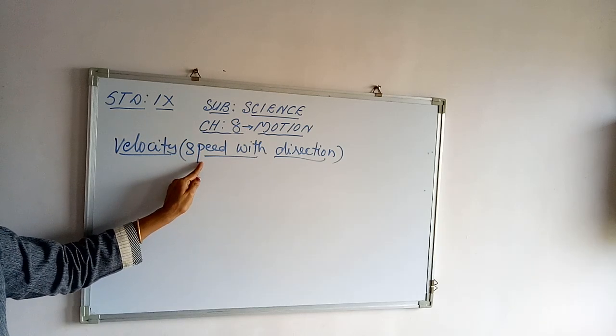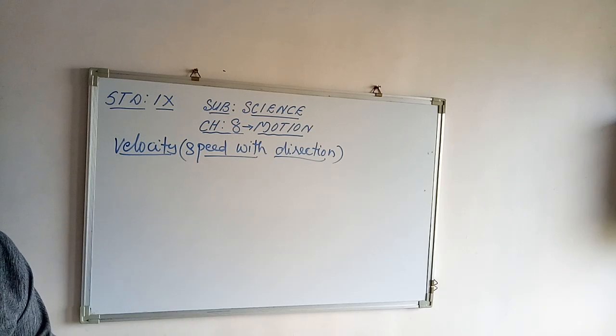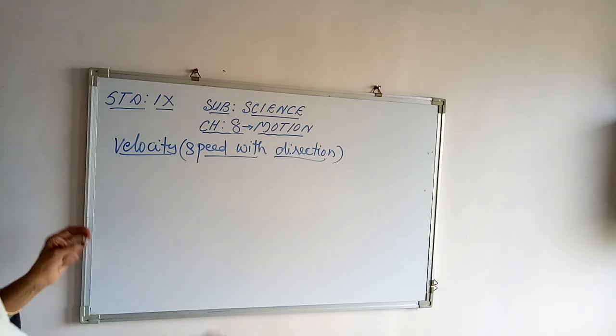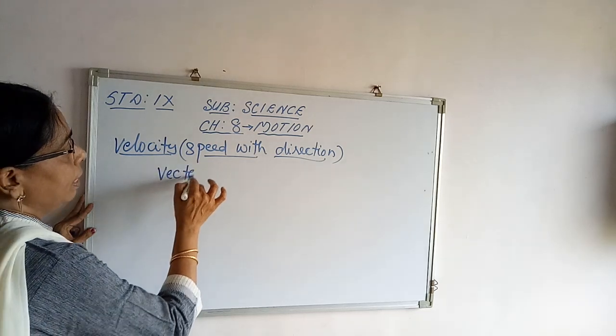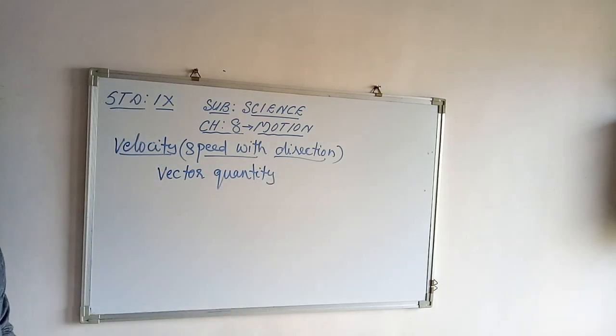While explaining speed, I told you speed needs only magnitude. But for velocity, we need both magnitude and direction. So velocity is an example of which quantity? It's an example of a vector quantity, as it needs both magnitude and direction. Then the velocity of an object can be uniform, or the object may possess variable velocity or non-uniform velocity.